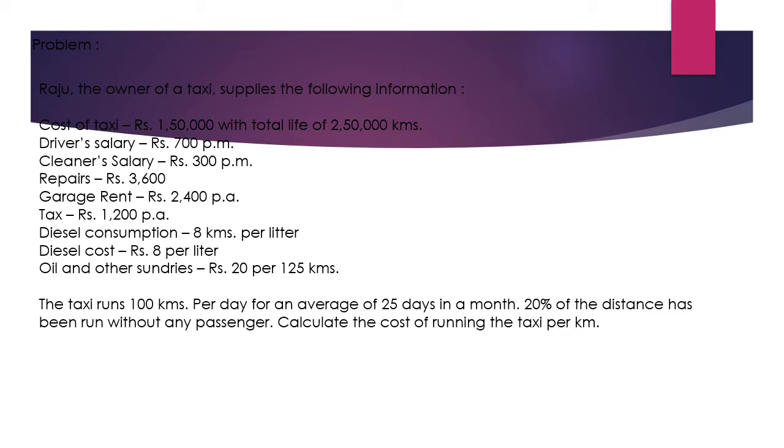Diesel consumption is 8 km per liter. Diesel cost is 8 per liter. Oil and other sundries is rupees 20 per 125 kilometers. And the taxi runs 100 kilometers per day for an average of 25 days in a month. 20% of the distance has been run without any passenger. Calculate the cost of running the taxi per kilometer. So from this information, we have to calculate the operating cost of the taxi running per kilometer.